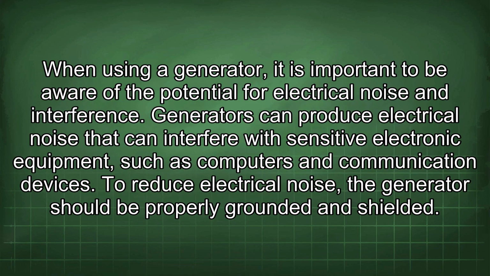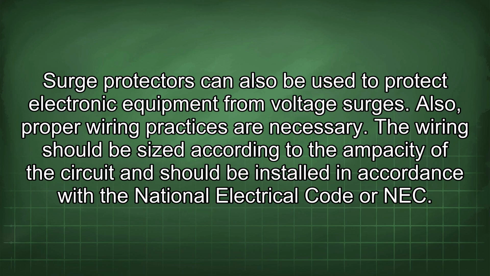When using a generator, it is important to be aware of the potential for electrical noise and interference. Generators can produce electrical noise that can interfere with sensitive electronic equipment such as computers and communication devices. To reduce electrical noise, the generator should be properly grounded and shielded. Surge protectors can also be used to protect electronic equipment from voltage surges. Also, proper wiring practices are necessary.